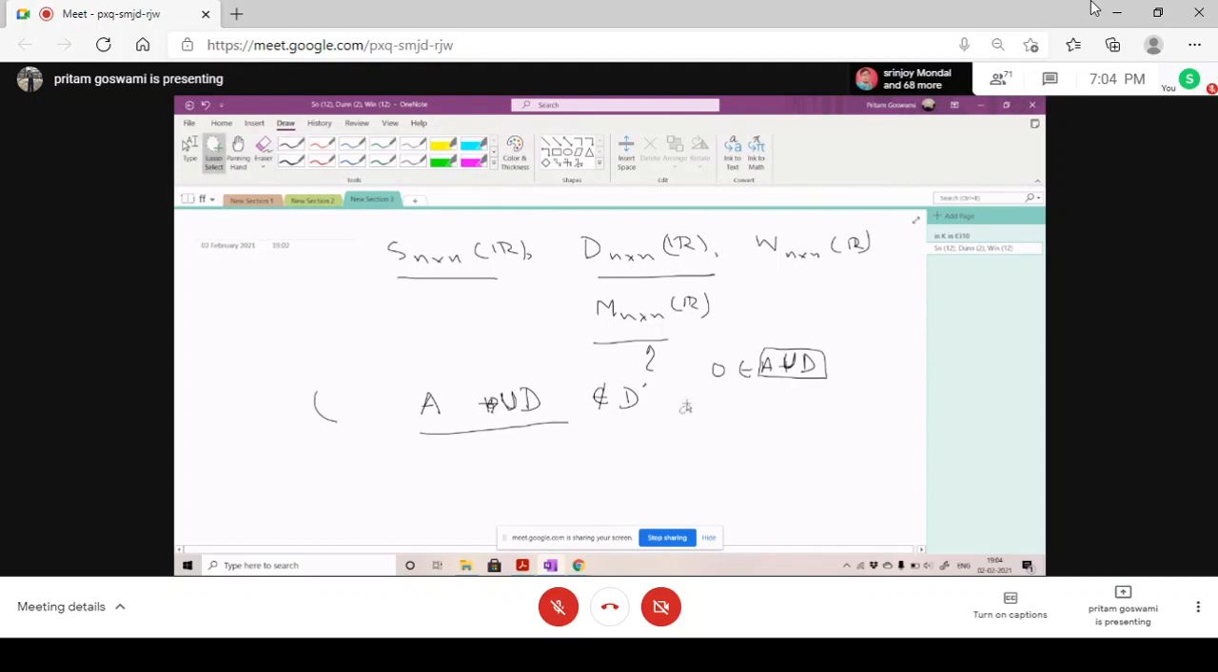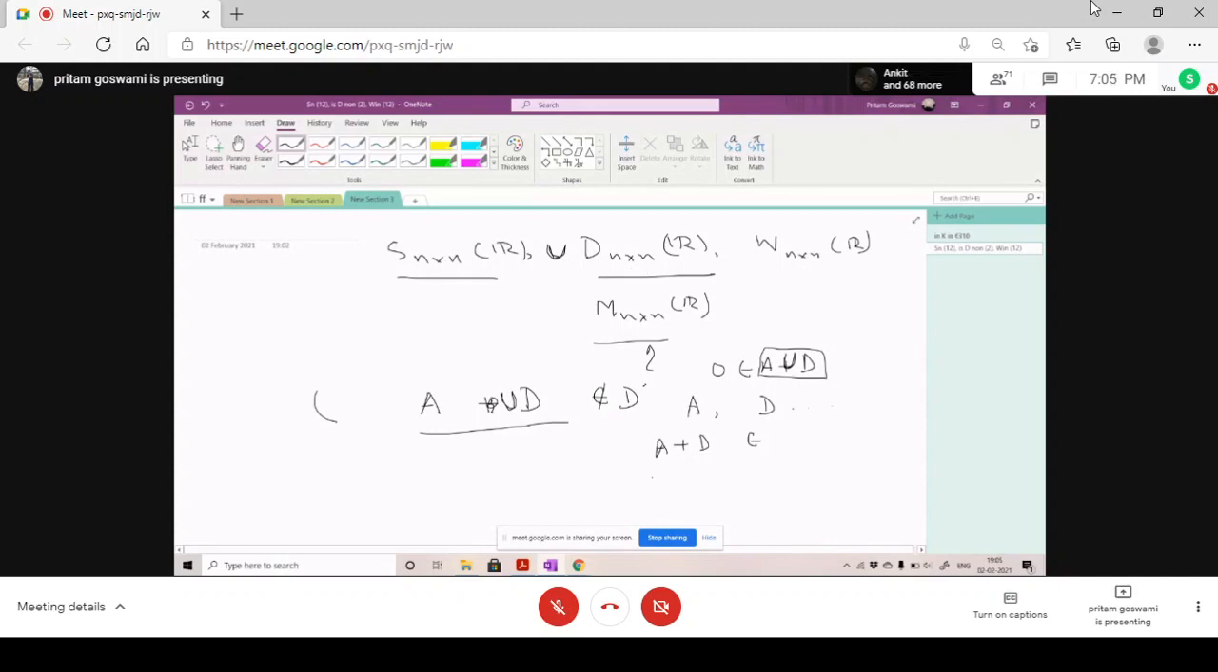Let A be a matrix in the first set and D be a diagonal matrix. So I have to check if A plus D belongs to this set, the union of both these two. So A plus D may not be diagonal, but is it symmetric? Yes, it is symmetric. So it belongs to this, but it is not diagonal. Okay.